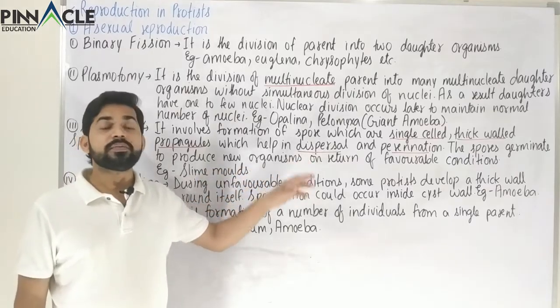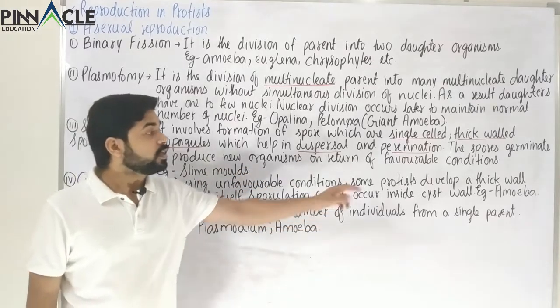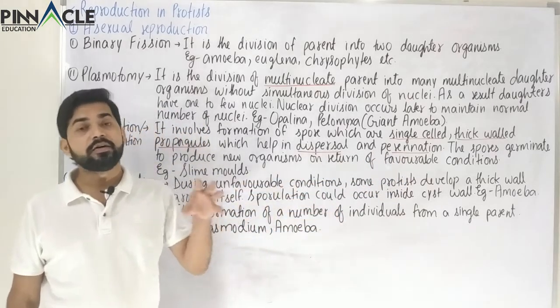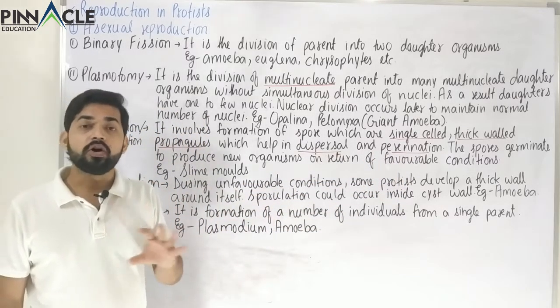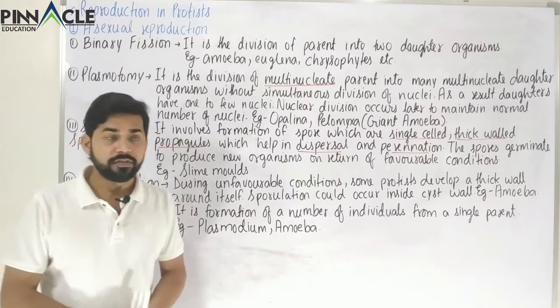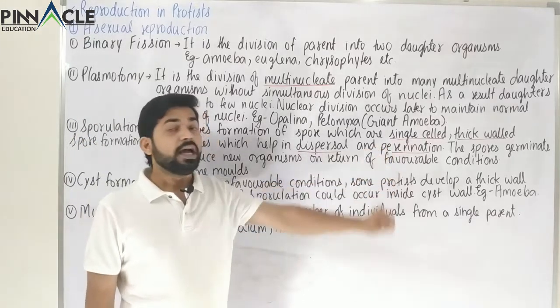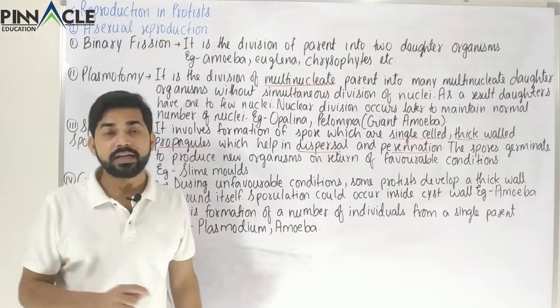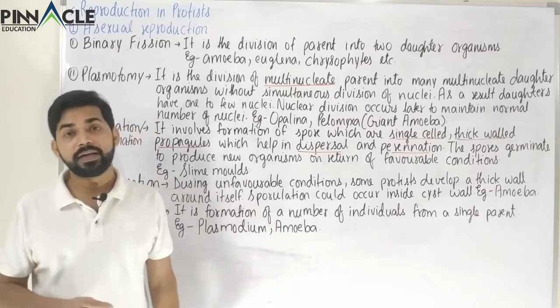So the spores germinate on return of favorable conditions. So what is meant by favorable conditions? Proper food, light, moisture, temperature, all should be available, and that condition will be called favorable. Now perennation. Perennation means survival in unfavorable conditions. That is meant by perennation.